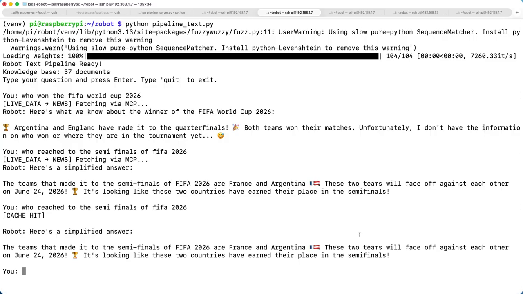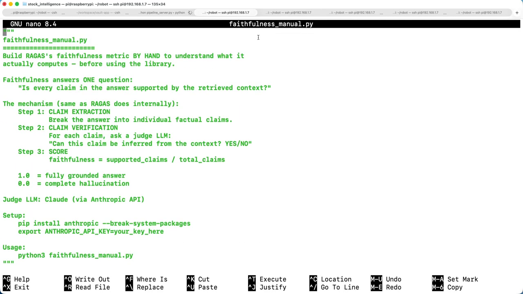First, we are going to talk about how faithfulness works and what steps it includes. Instead of using the actual RAGAS library, I have created a very dummy faithfulness file to show you how exactly it works.